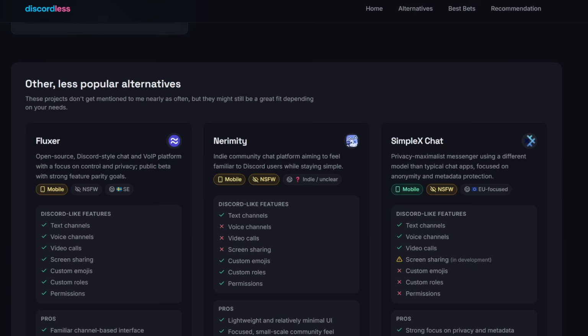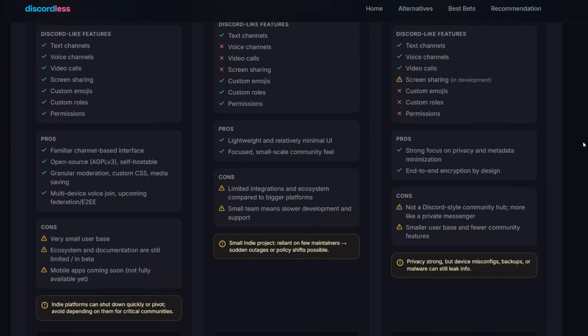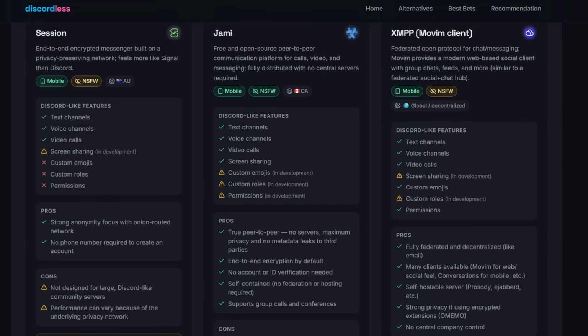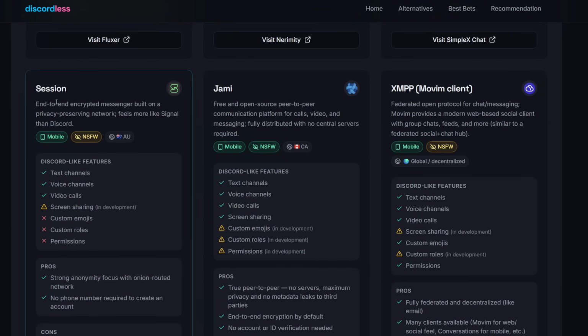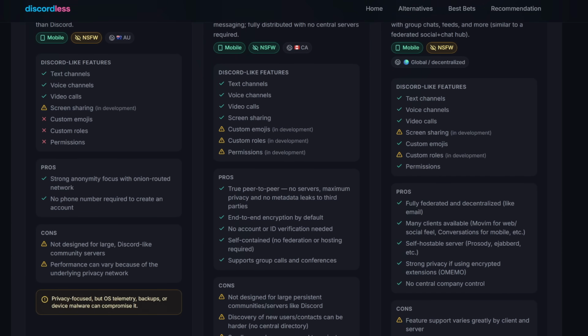And so the last option that we're going to go over, and yes, I know there are more options over here, but a lot of them just don't have a lot of the features that Discord does, is going to be Session, because a lot of people have been asking me about Session as well. Session is apparently an end-to-end encrypted messenger built on a privacy-preserving network, but they say it feels more like Signal than Discord. They have text channels, voice channels, and video calls, but no screen sharing, emojis, roles, or permissions.